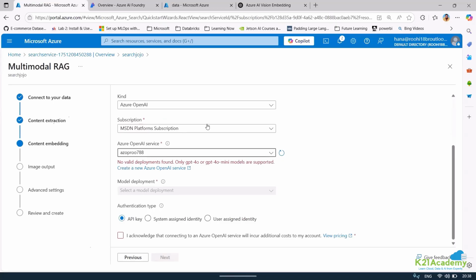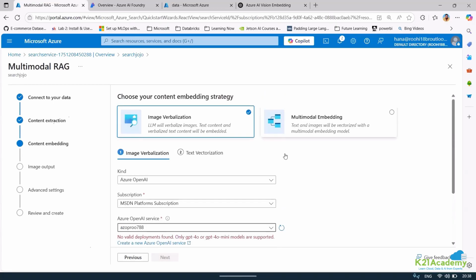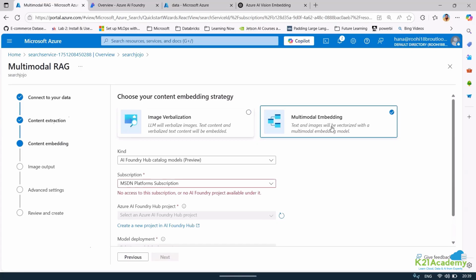Jalal, what is a verbalized text content? Verbalized means verbal, more like speech, you can say. The LLM will verbalize the image, more like, you can say, captionize the image. Okay. The same thing that I am using, I am also doing captionization, right? So if you can see, I am also doing captions. But we could have also selected GPT multimodal, right? That gives you much more facility. We can use multimodal. I'm just exploring the options myself.